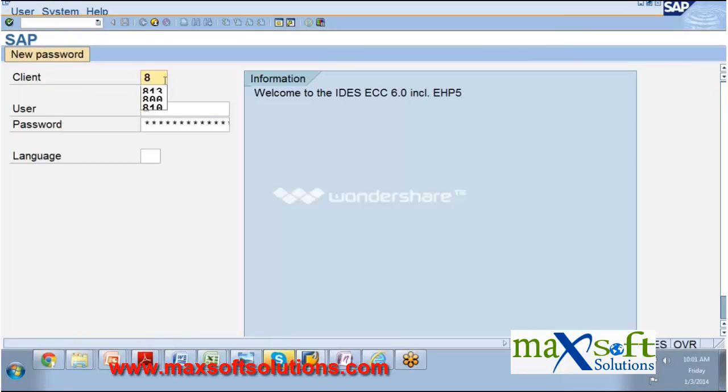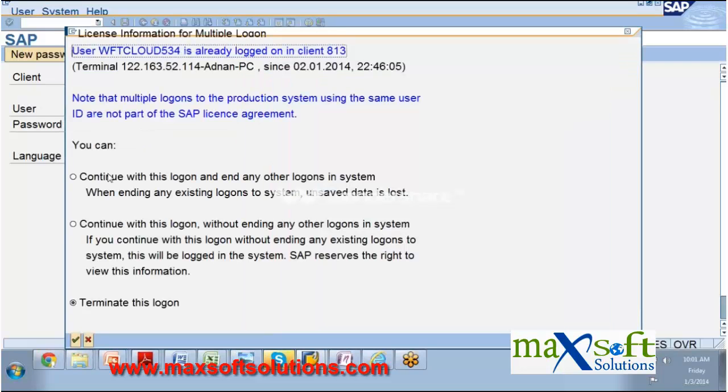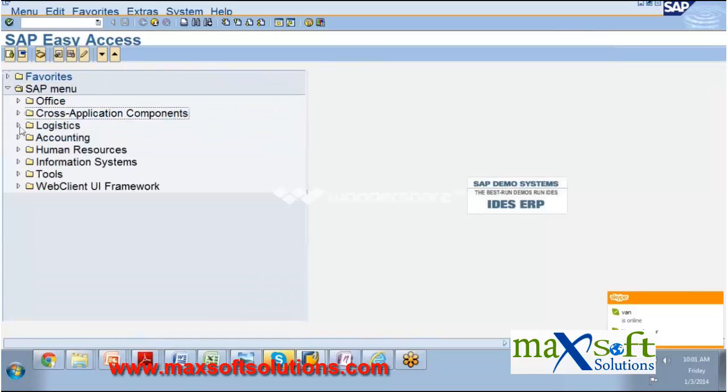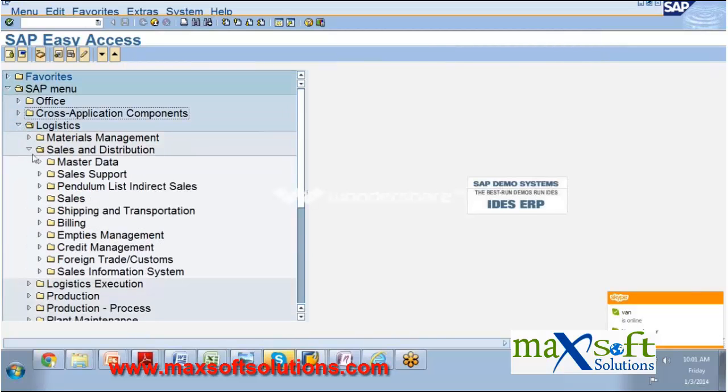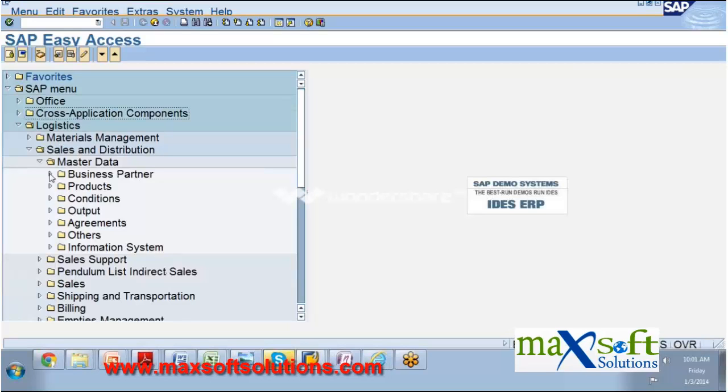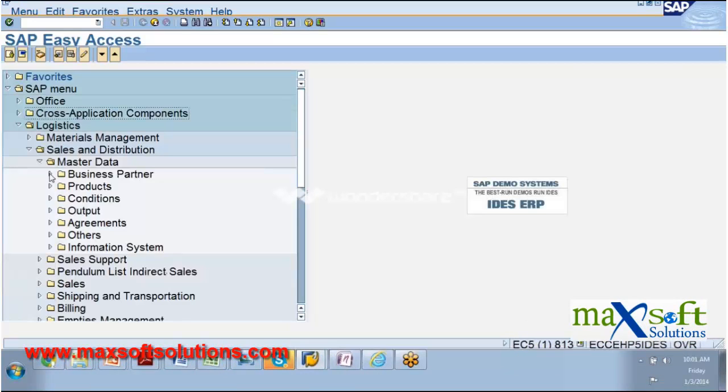And this is the SAP server, which you will be given access to by our guys. This is the SAP server, where you will be working on logistics, sales and distribution, and master data. As the class goes, you can record, and I'll also be sending you some books.